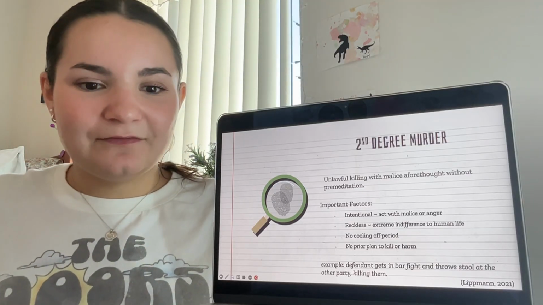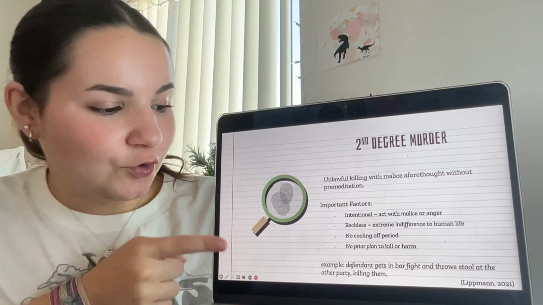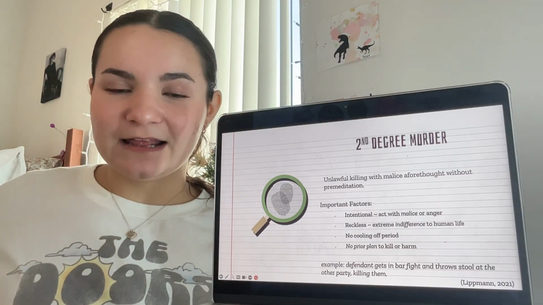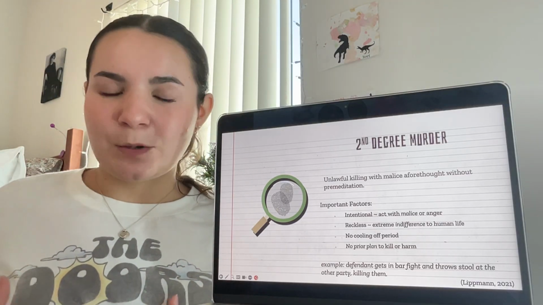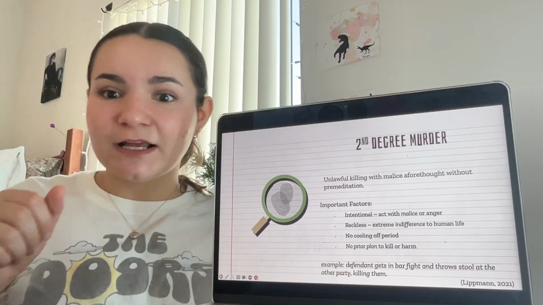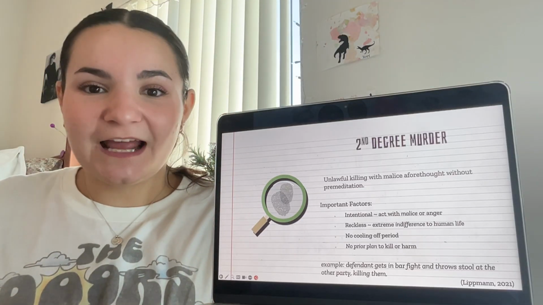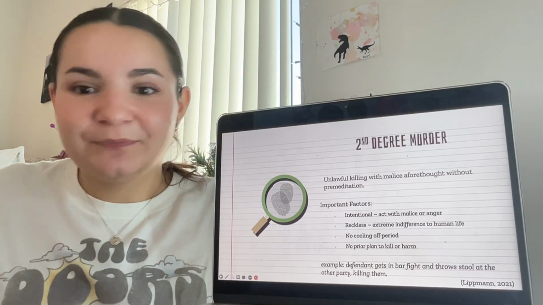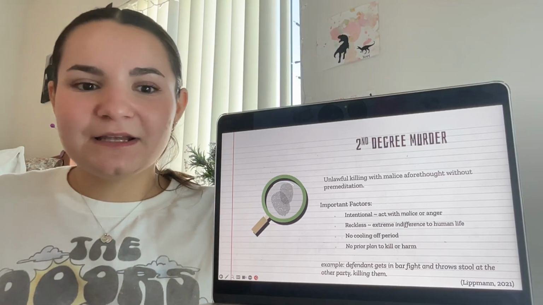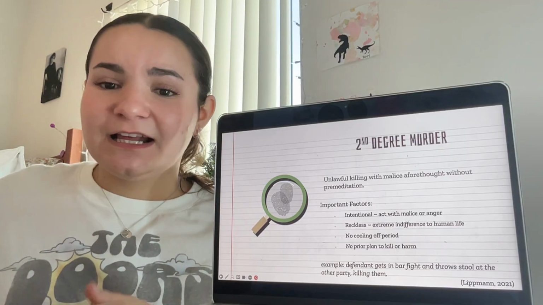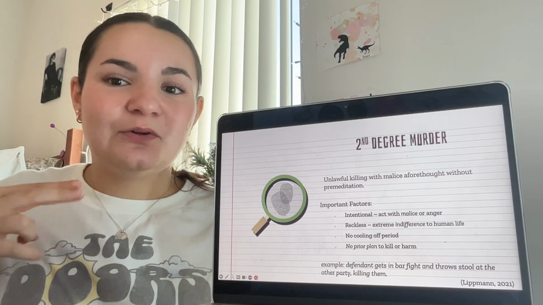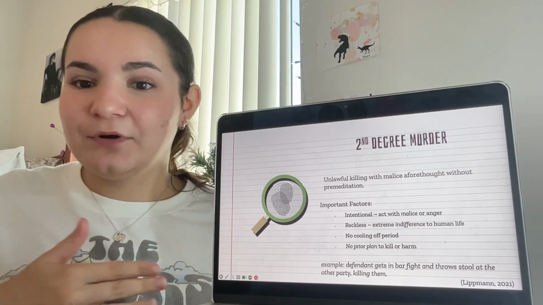So what's an example of this? Let's see, the defendant gets into a bar fight, maybe with somebody sitting next to them, and in the heat of the moment, they get so angry that they lift up the stool next to them and crash it over that person's head, and the victim, unfortunately, it's a fatal hit and they die. This would be an example of second degree murder. It still has malice, it is still intentful, however, it was not premeditated.